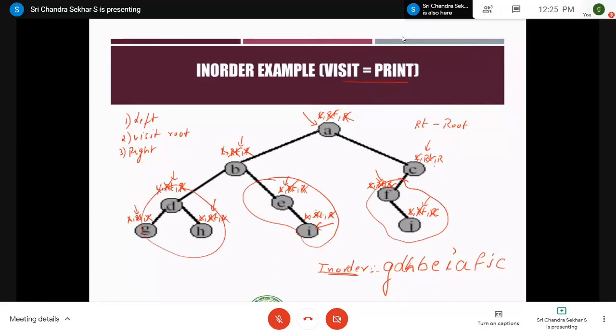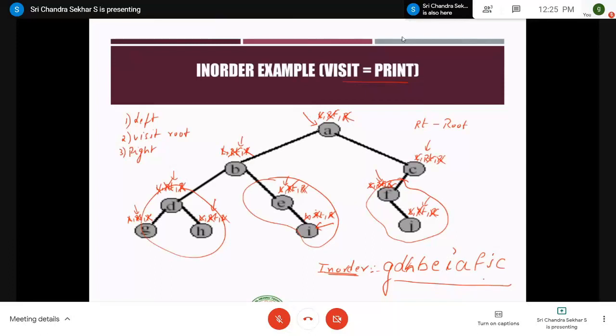So after printing C, you strike it off, and then you go for the last step, which is nothing but visiting or going to the right side. Since it does not have any right child, just strike it off. Right now, you can observe that all the nodes have been processed with these 3 steps. So the final result which is obtained will be the in-order traversal of the given binary tree.